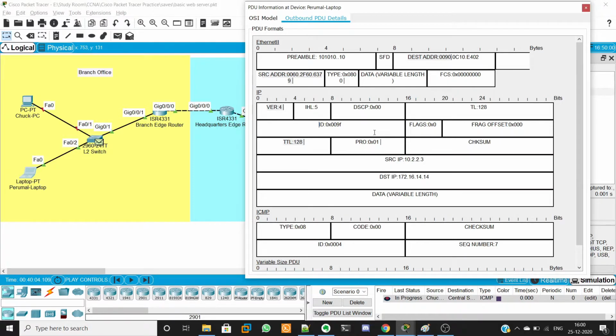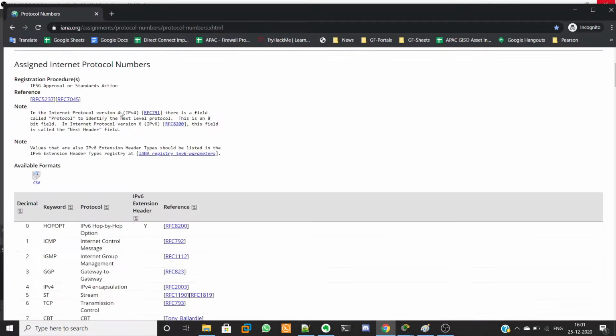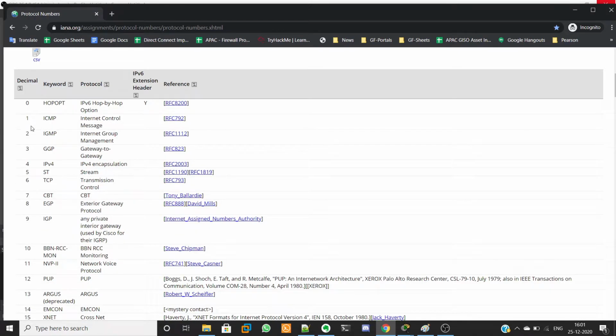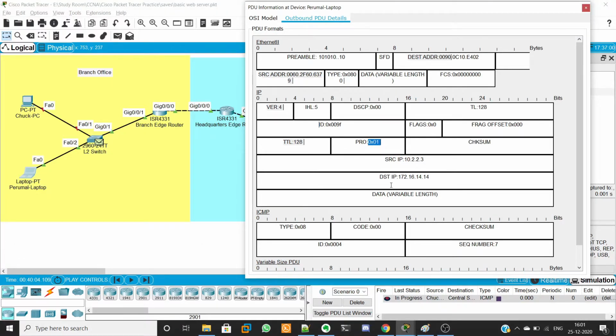This layer 3 packet makes the transport layer protocol aware of what is being transmitted. The protocol field represents the transport layer protocol. Here it shows protocol 1, which is nothing but ICMP. If we check the IANA website for protocol numbers, we will be able to see the protocol number represents the ICMP protocol. So this is how adjacent layers communicate. When transmitting the data, each and every layer works for its upper layers.